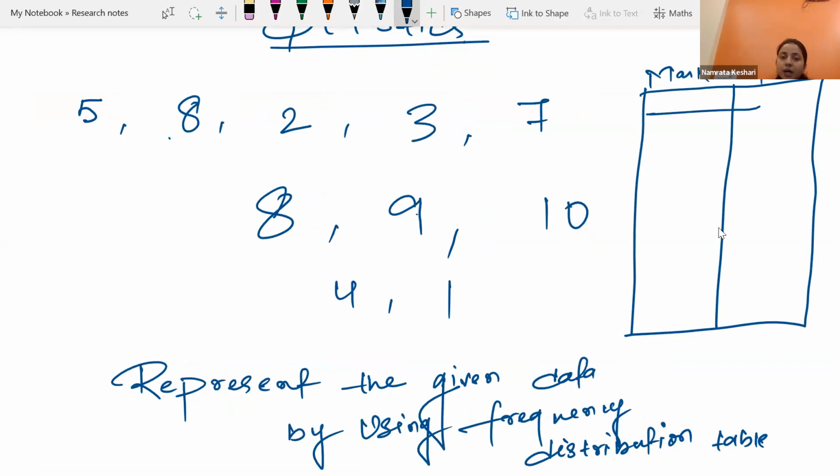Now I will write the marks, but be careful when you have this data. We always have to arrange it either in ascending order or in descending order. At first, we have to arrange it in ascending or descending order.